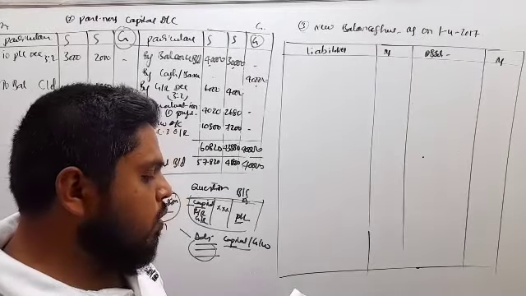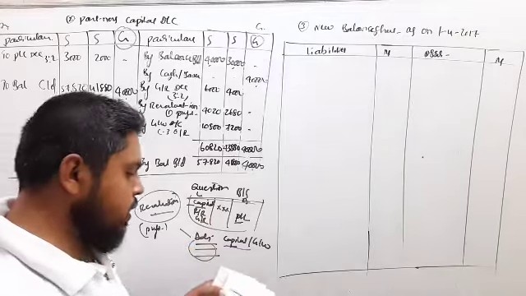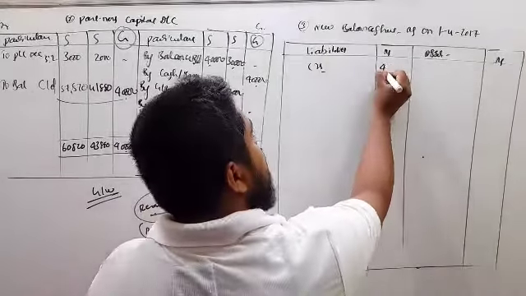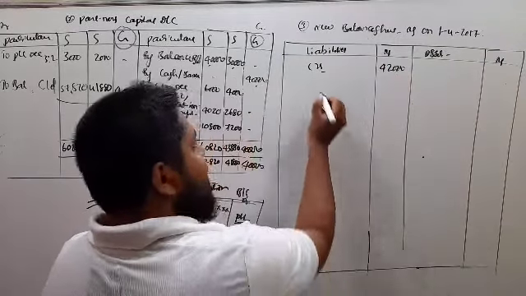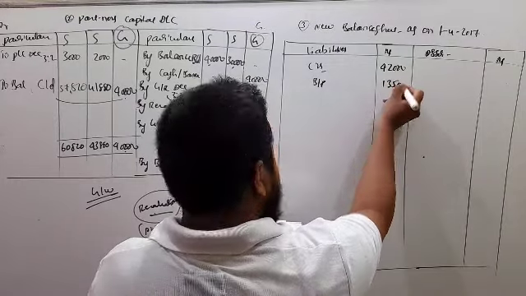See, as per the old balance sheet, on the liability side, first creditors are given. Creditors, no adjustment, 42,000. Next, bills payable, no adjustment, 13,500.